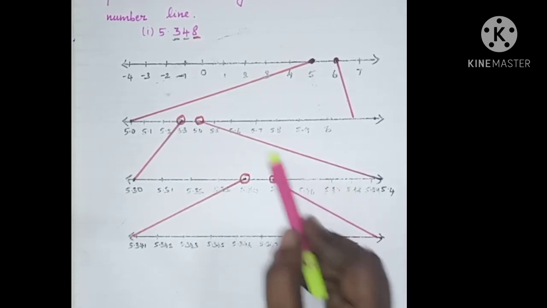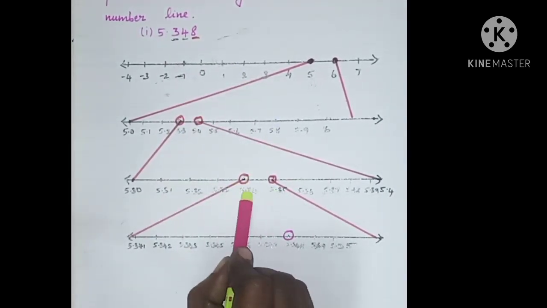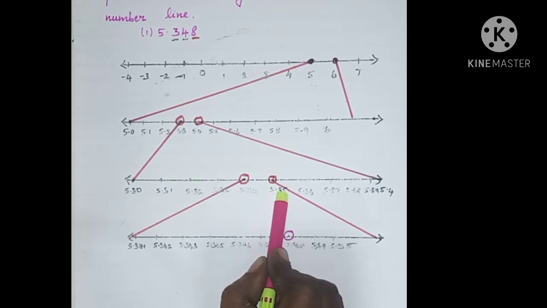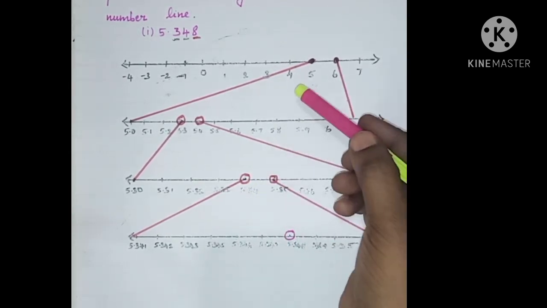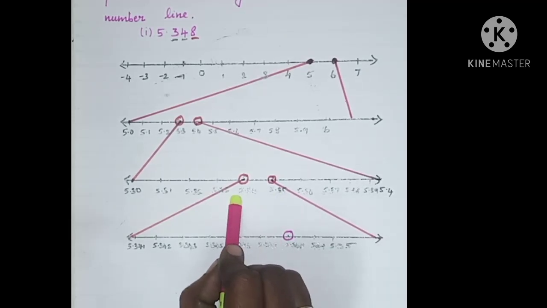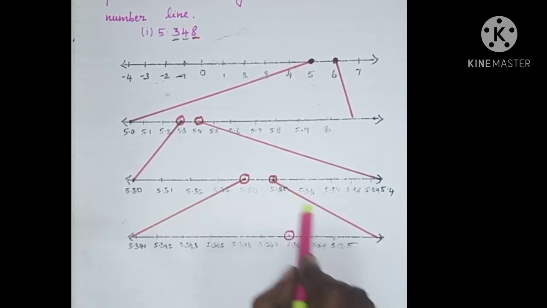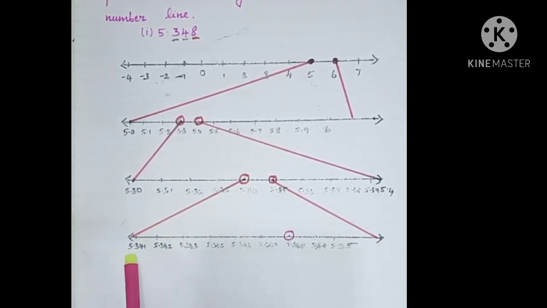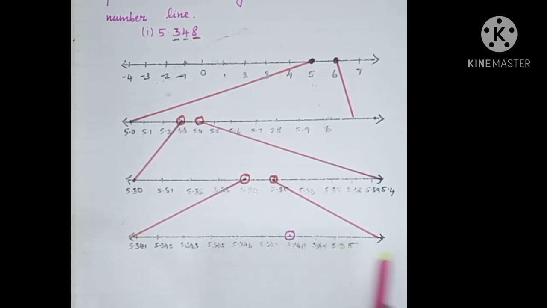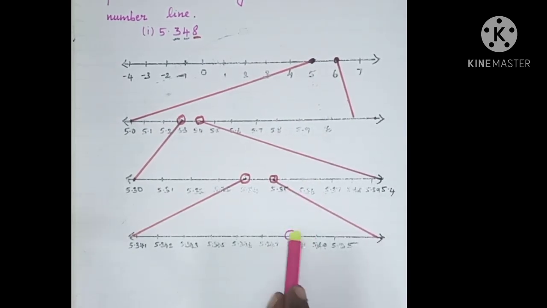And the number 5.348 lies between 5.34 and 5.35. So similarly, as we did before, we have to divide this distance between 5.34 and 5.35 also. So the distance can be written as 5.341, 342, 343, 344, 345 like this. So finally, we represented the number 5.348 in the number line.